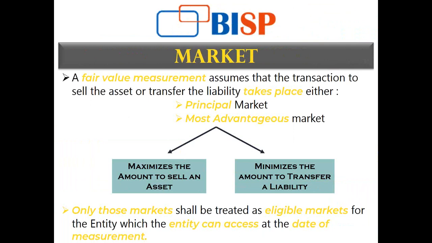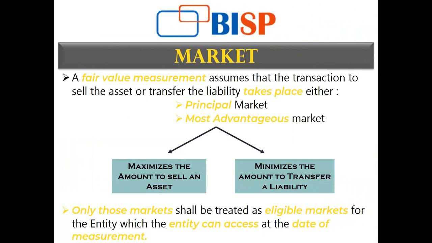then the next is the most advantageous market. Any market in which I am going to get the highest price, or where I can find active buyers for that particular asset, can be said to be an advantageous market. Let's say for a land or building, there is a land or building market where I can find potential buyers. For securities, debt instruments and equity instruments, the securities market is the principal market.